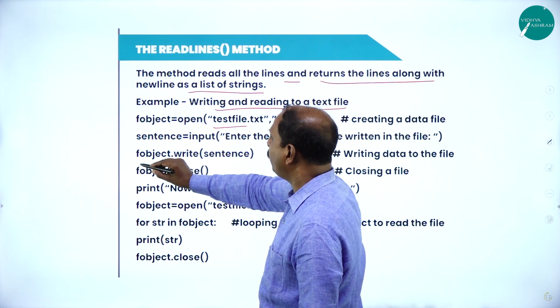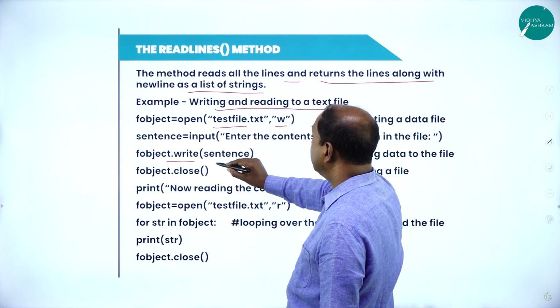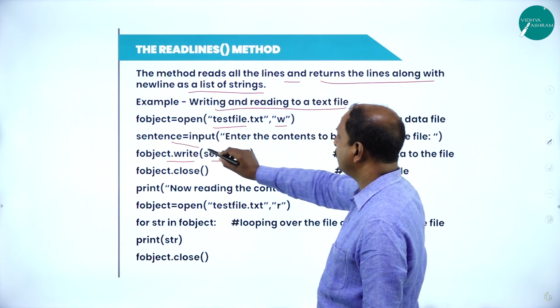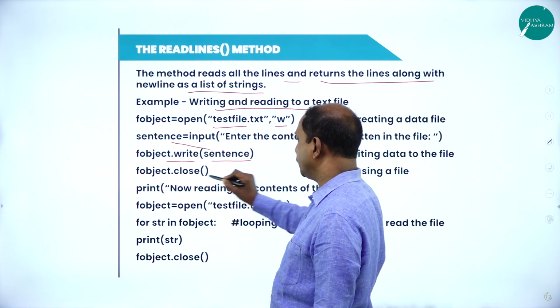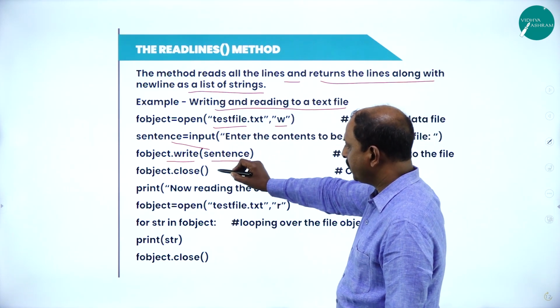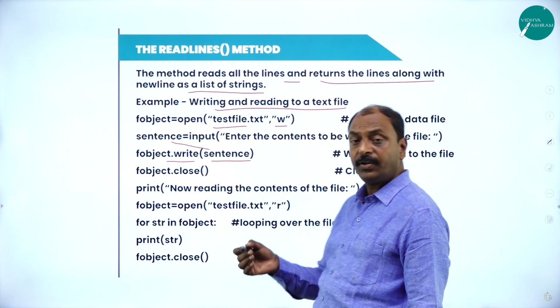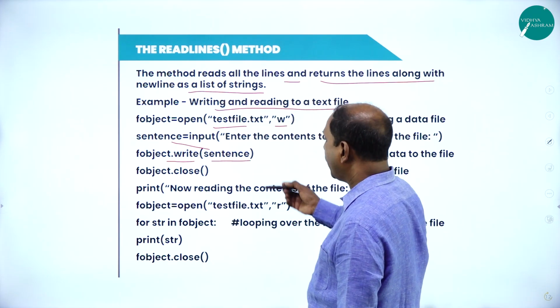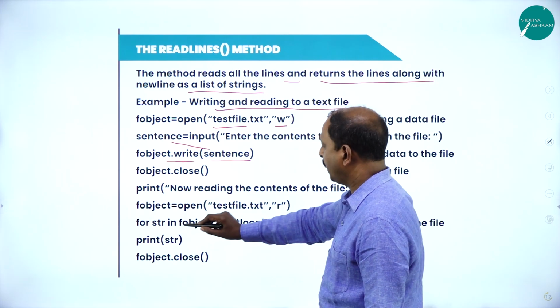Next one is f object dot write sentence. We are using a write function and this is the variable. Next we have to close this. Once the information has been written to a file, we are closing it. Now if you want to read a file, the same file has to be opened in read mode. So next, the same file we are opening in read mode.